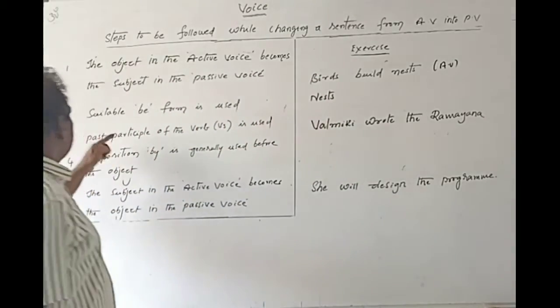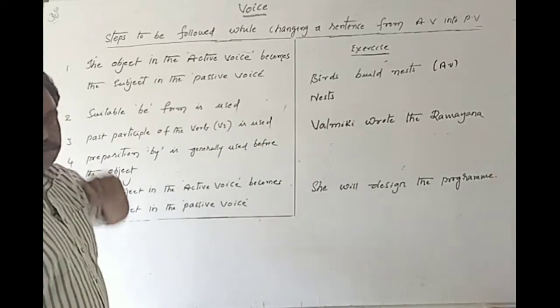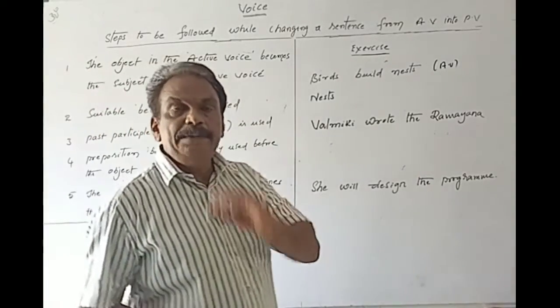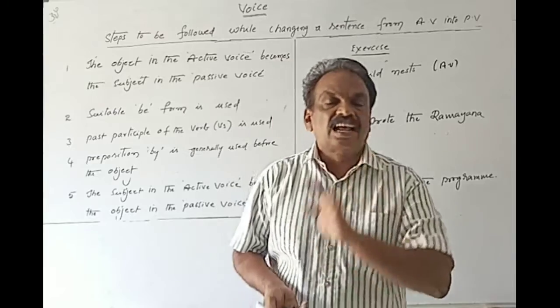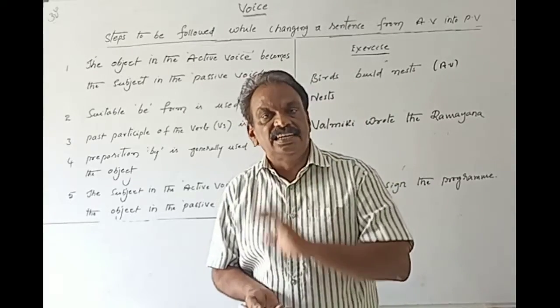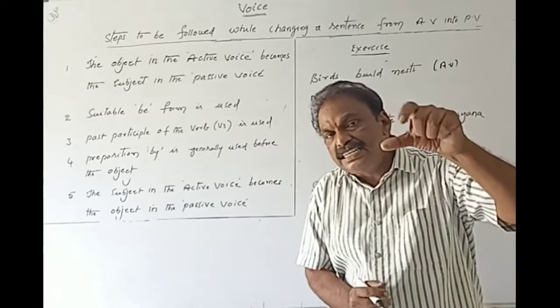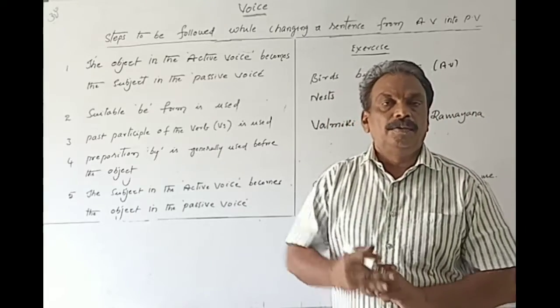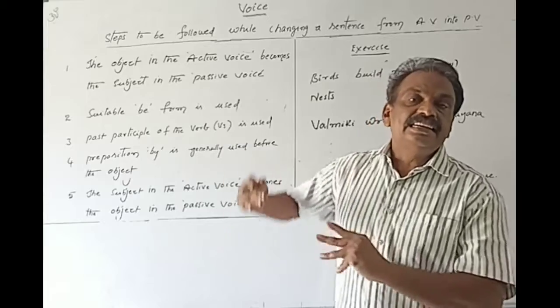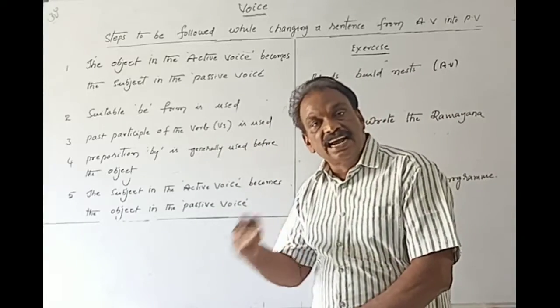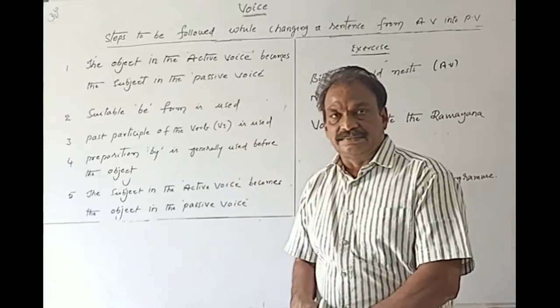Next step is suitable B form is used. There are 8 B forms which are helpful to us in changing a sentence from active voice into passive voice. On the basis of the B form, we can understand whether the sentence is in active voice or in passive voice.